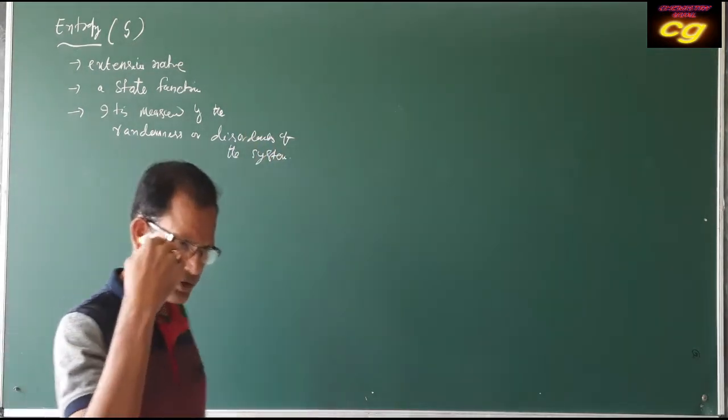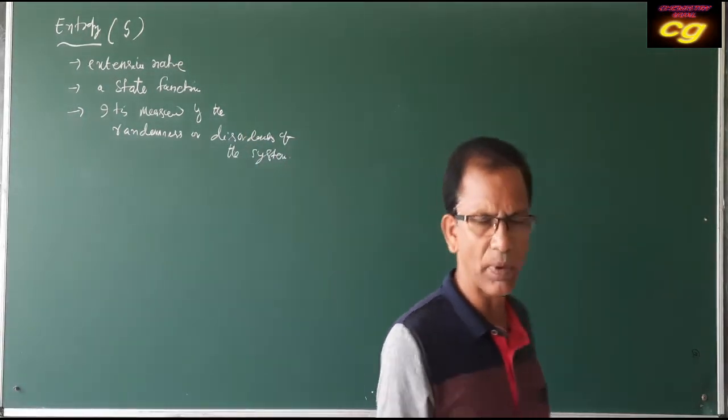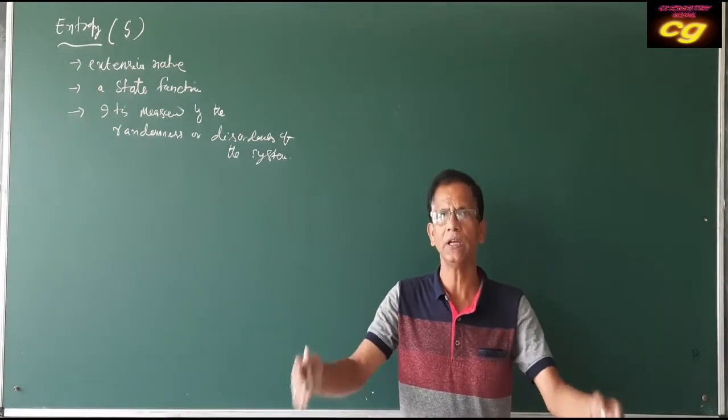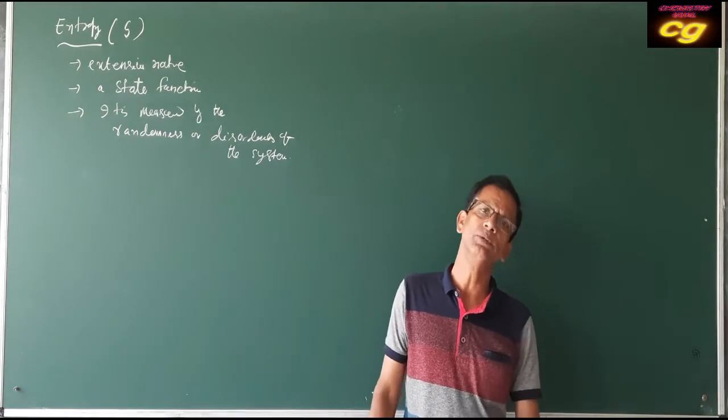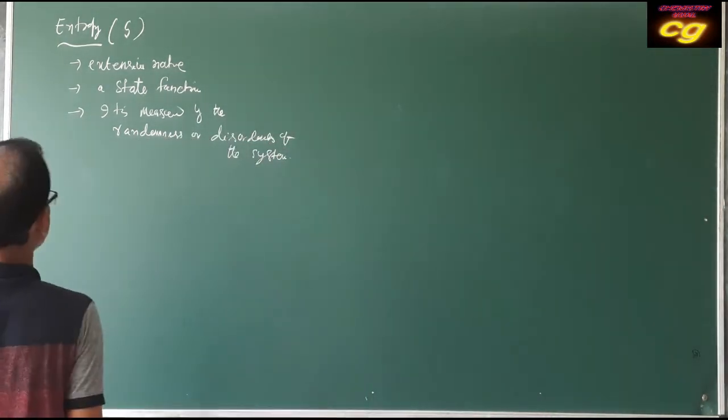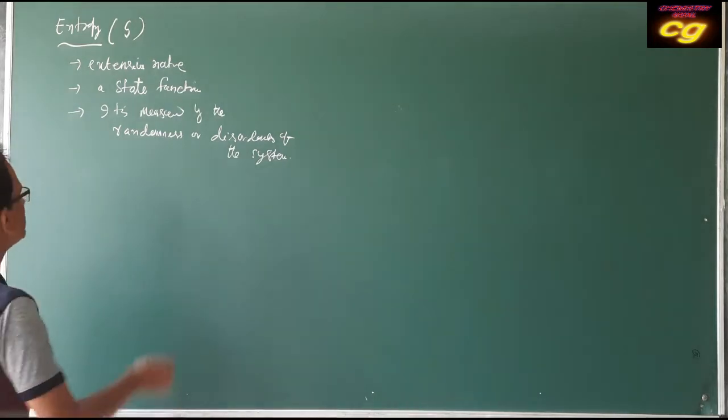How much disturbance it has? If the particles or molecules are more disturbed, are more free, then the entropy will be more. We can say the entropy change is measured.